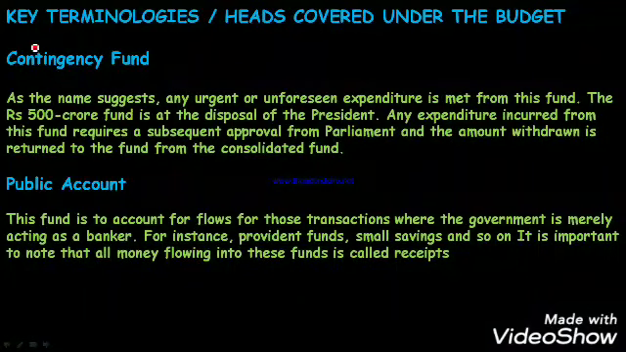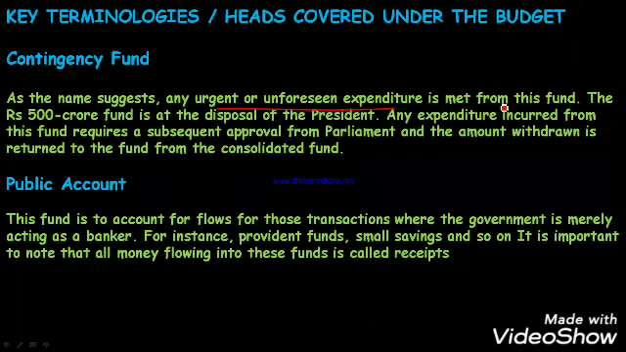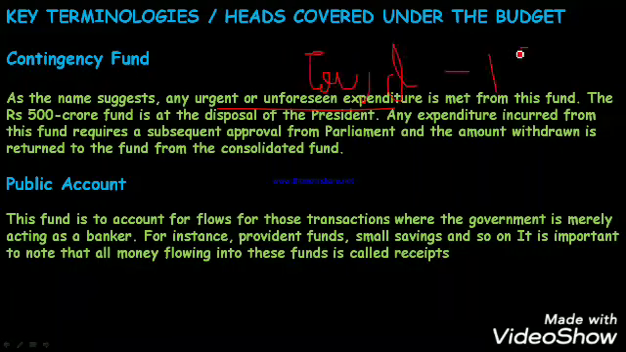Now let's talk about other terminologies. Let's talk about contingency fund. I have already told you, it is the fund which is to be used in emergency conditions. As the name suggests, any urgent or unforeseen expenditure is made from this fund. For example, there is a tsunami, there is a COVID-19 situation, from which contingency fund can be used even when there is no money for the government.